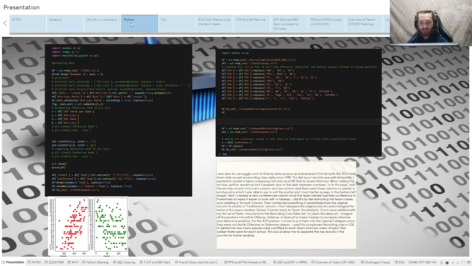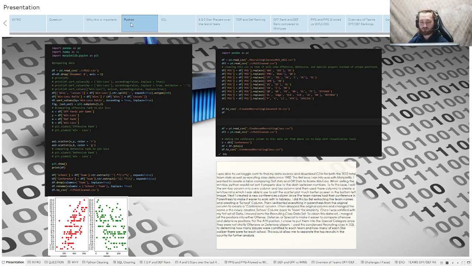I was able to use Kaggle.com to find my data sources and download CSVs for both the 2022 total team statistics as well as recruiting class data since 1980. The first issue I ran into was with Matplotlib. I wanted to create a table comparing defensive stats and offensive stats to teams' win-loss. When sorting the win-loss, Python would not sort it properly due to the dash between the numbers.